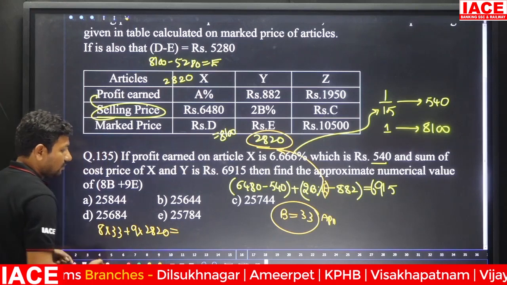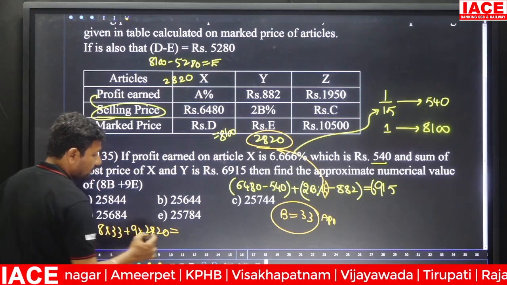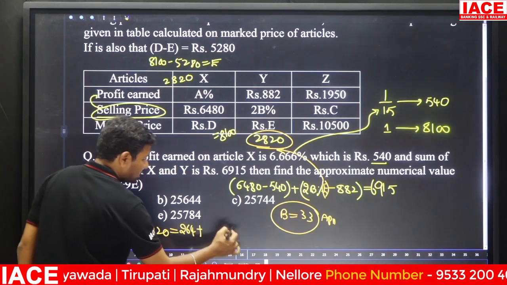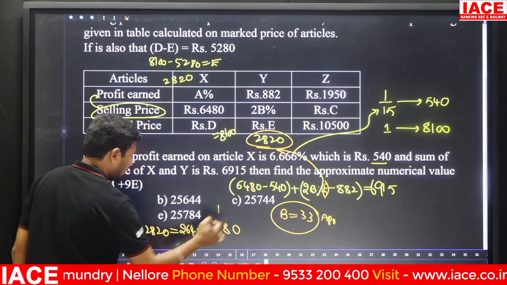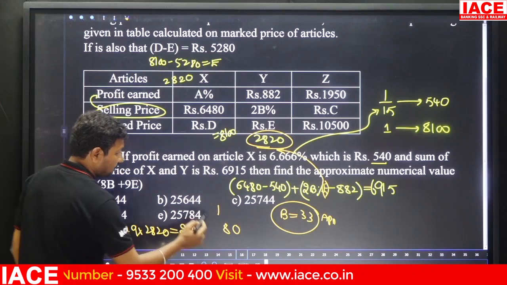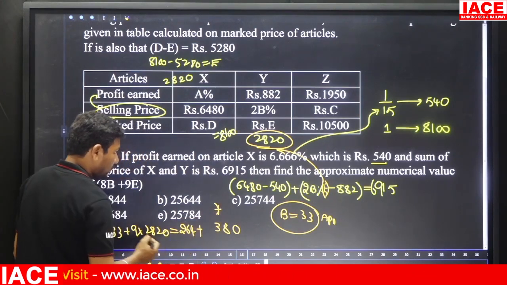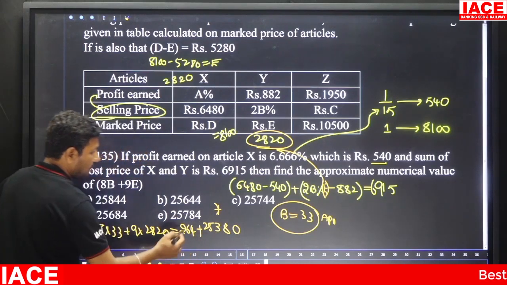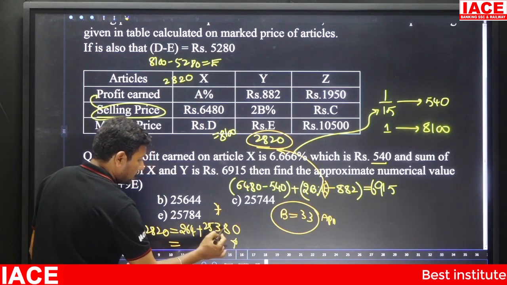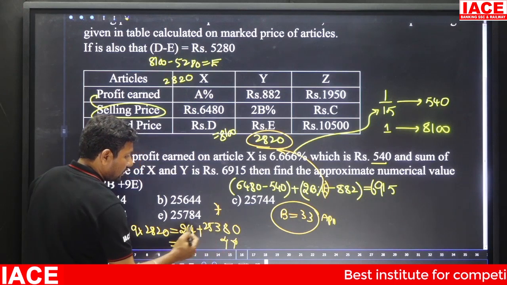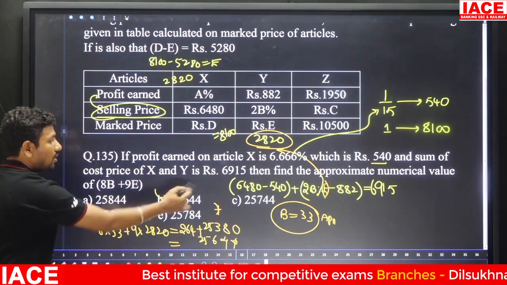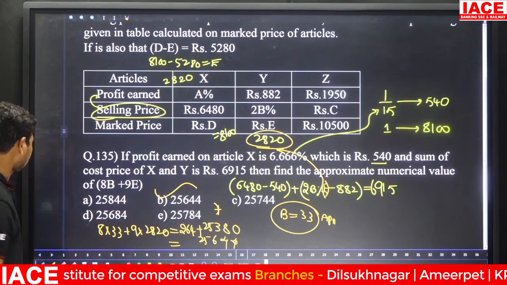Okay. 8 into 33 means 8 3s are 24, 24 into 11 is 264. Plus 9 multiplied with 2820: 9 into 0 is 0, 9 2s are 18, carry forward 1, 9 8s are 72, 72 plus 1 is 73, and 9 2s are 18, 18 plus 7 is 25. So 25380, and adding 264 gives 25644. That means option B is correct.